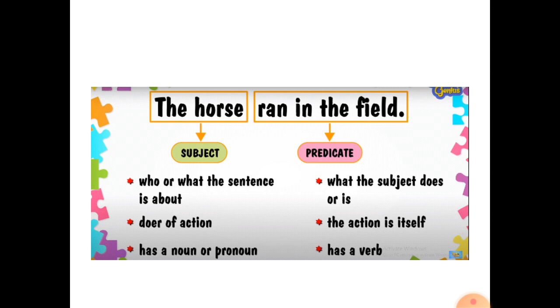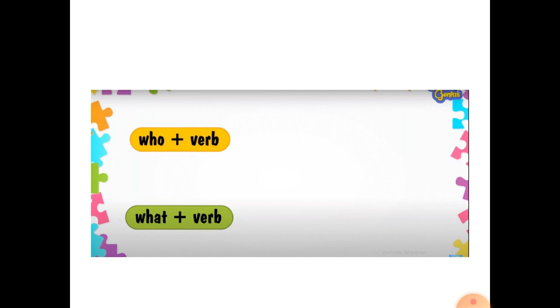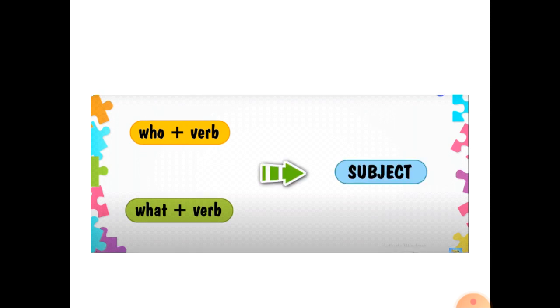So here ran in the field is a predicate, and who ran in the field is horse. So it's a part of subject. It's a subject. Let's move forward. Remember, when you ask who or what to the verb in a sentence, you get the subject of the sentence.